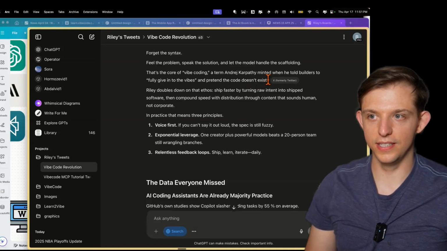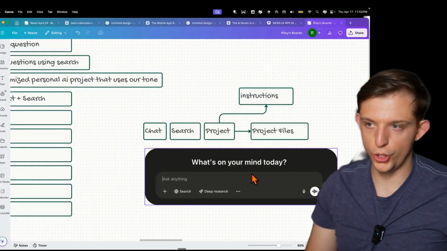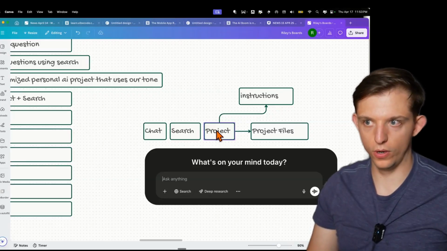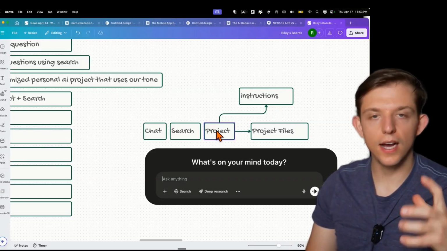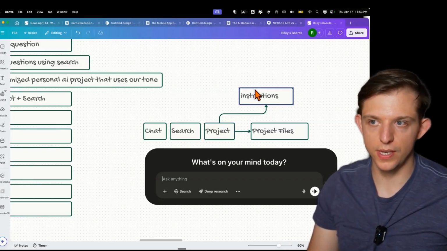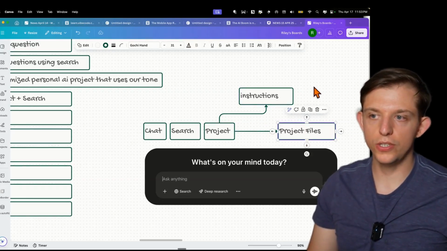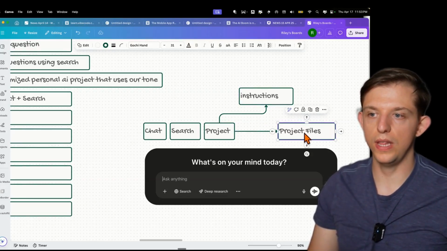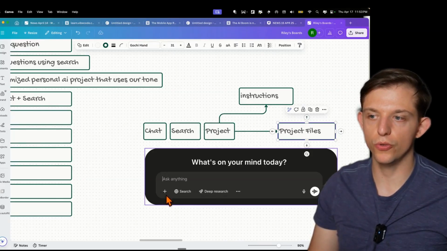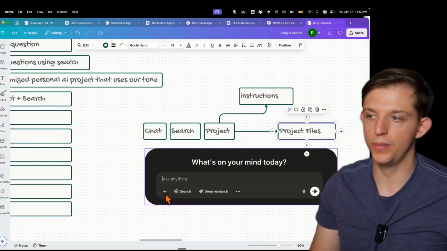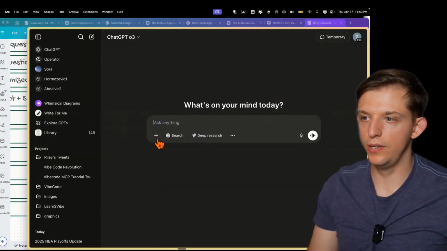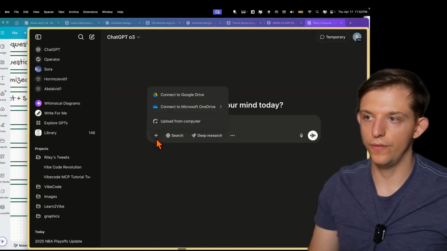code doesn't exist. So far we've used this chat interface, which we can turn on the search. We can also create a project for custom specific types of prompts that you want to use, in which you could set your own custom instructions and add project files. Well, we actually don't need to add files directly within a project. We can actually do it directly within the chat by pressing this plus sign. If we go back to ChatGPT, we have a new chat. We can actually upload files.